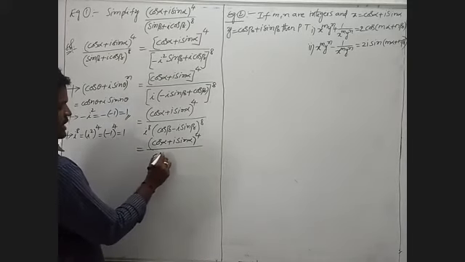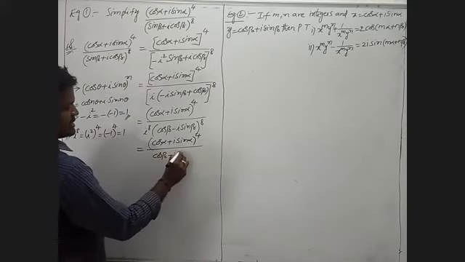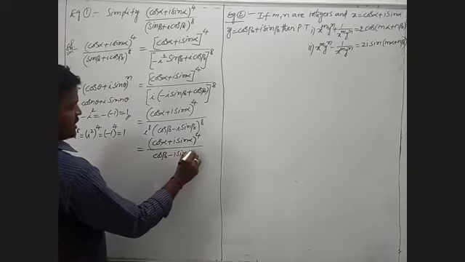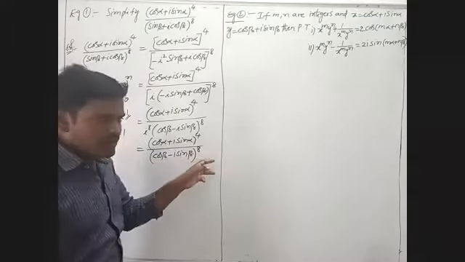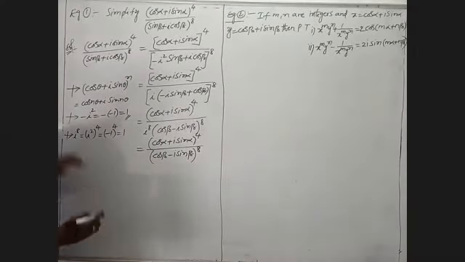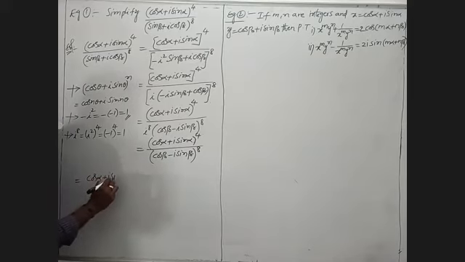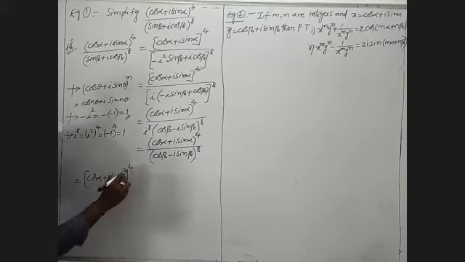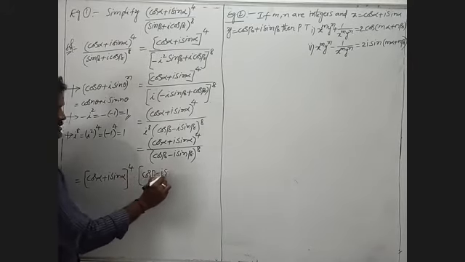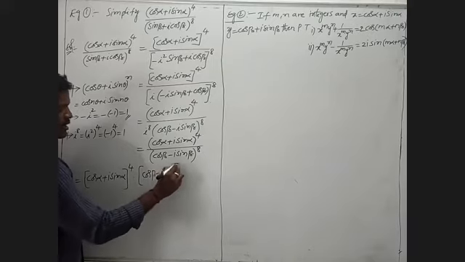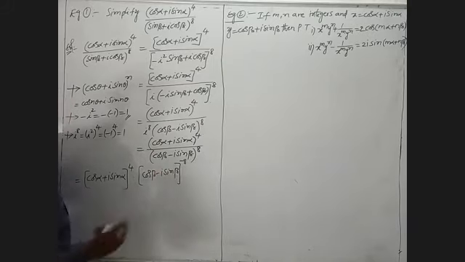Remaining we have to write (cos beta minus i sin beta) whole power 8. The denominator value will become the numerator, so we write (cos alpha plus i sin alpha) whole power 4 into (cos beta minus i sin beta) whole power minus 8.